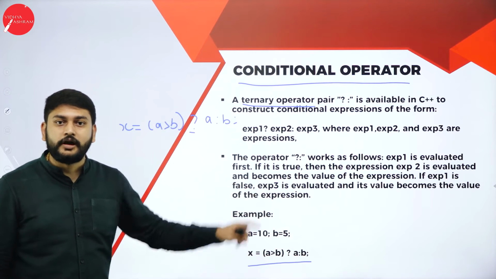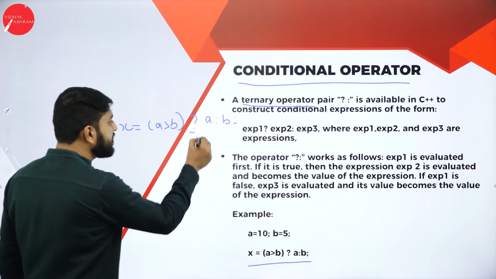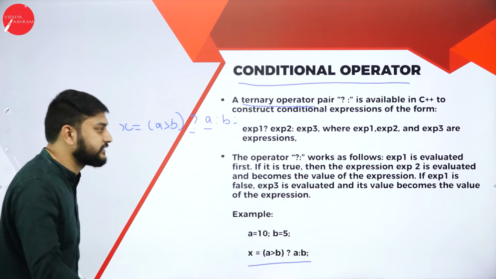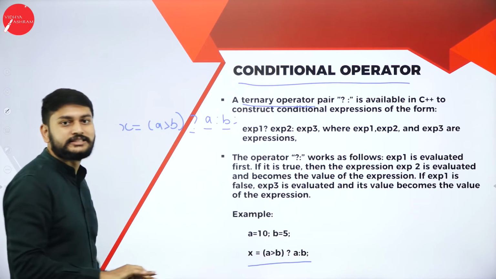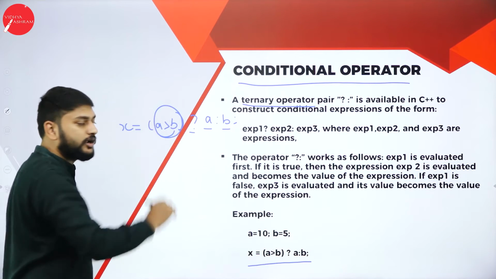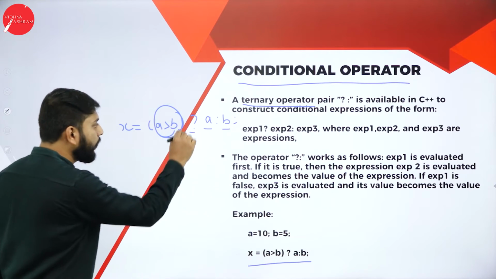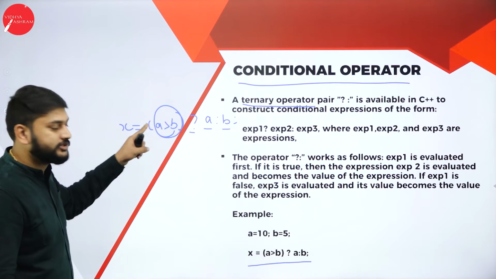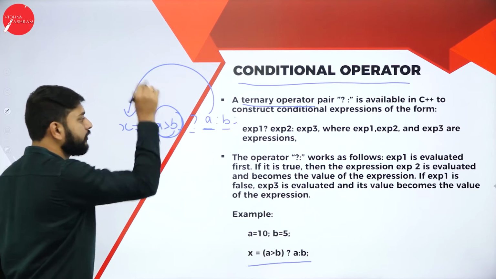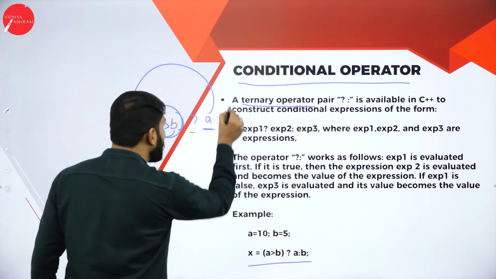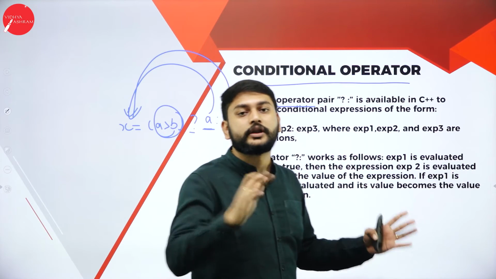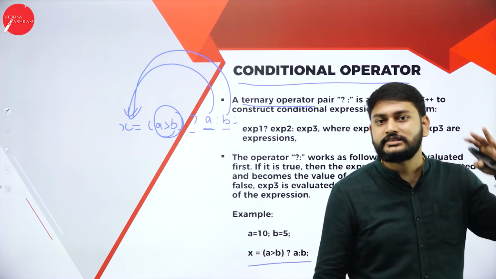This condition gets checked. If it is true, this value will be printed. If it is false, this value will be printed. That's it. Ask me any question. This part I call the condition, so I have to write a question mark here. So this has to be tested. If it is true, the first one will be assigned to x. If it is false, the second one will be assigned to x. This is how the conditional operator works.